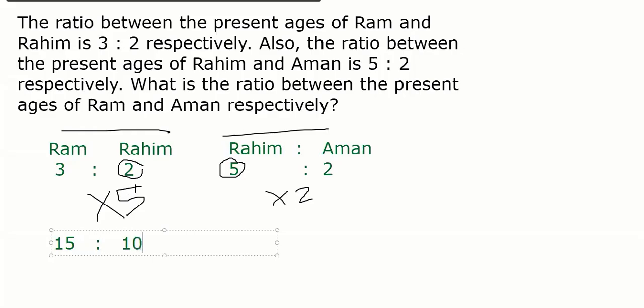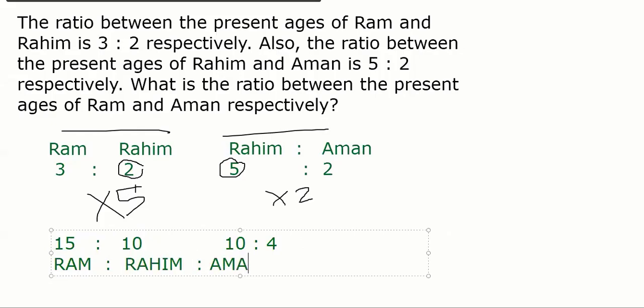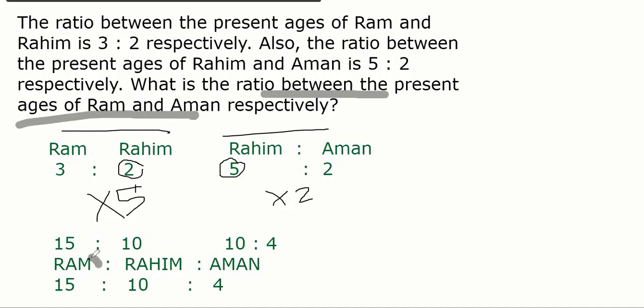Rahim becomes 10, and here Rahim becomes 10, Aman becomes 4. Now in one line, Ram, Rahim, Aman is 15, 10, 4. The question was the present age of Ram and Aman: 15 versus 4, that's it.